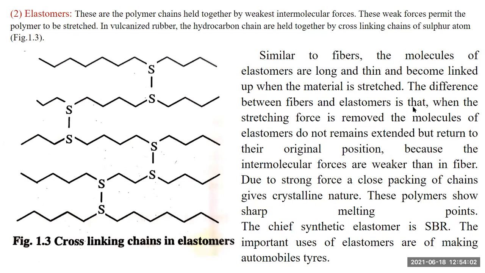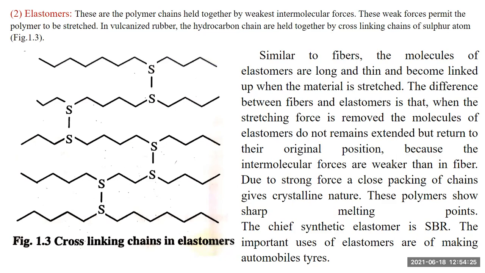Similar to fibers, the molecules of an elastomer are long, and they become linked up when the material is stretched. The difference between fibers and elastomers is that when the stretching force is removed, the molecules of the elastomer do not remain extended but return to their original position because intermolecular forces are weak.